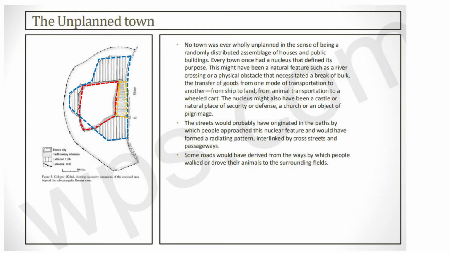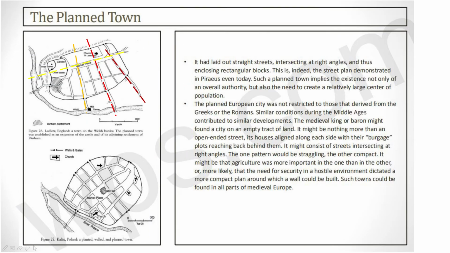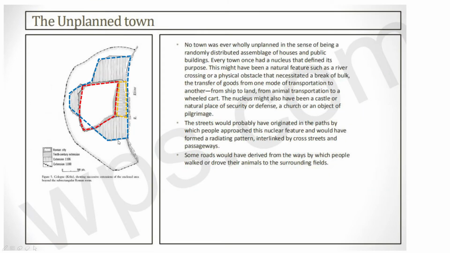So the town is growing from the 11th century, and this is the last extension of the town, with the fencing going all around. This dotted fencing is the extension at the end of the 11th century, the 1180s, as they were entering into the 12th century.